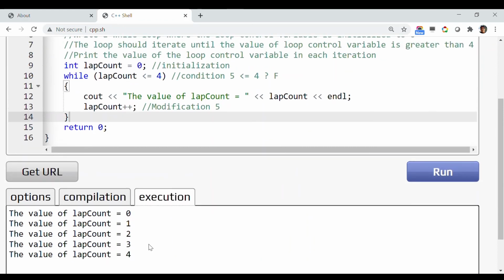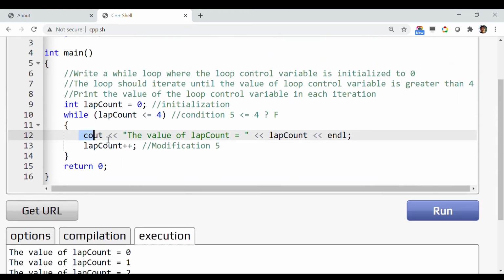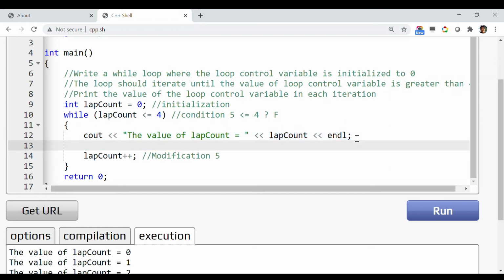So that's what is happening in the while loop. Just for the sake of easy understanding, I have used only one single cout instruction inside this while loop, but there can be anything that you want.